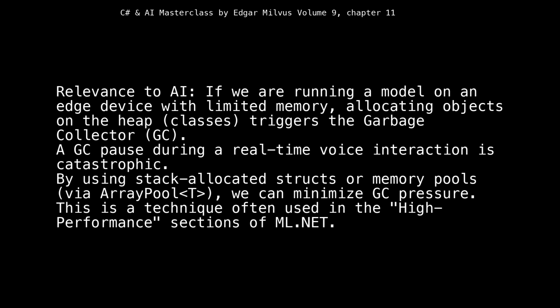A GC pause during a real-time voice interaction is catastrophic. By using stack-allocated structs or memory pools, via ArrayPool<T>, we can minimize GC pressure. This is a technique often used in the high-performance sections of ML.NET.